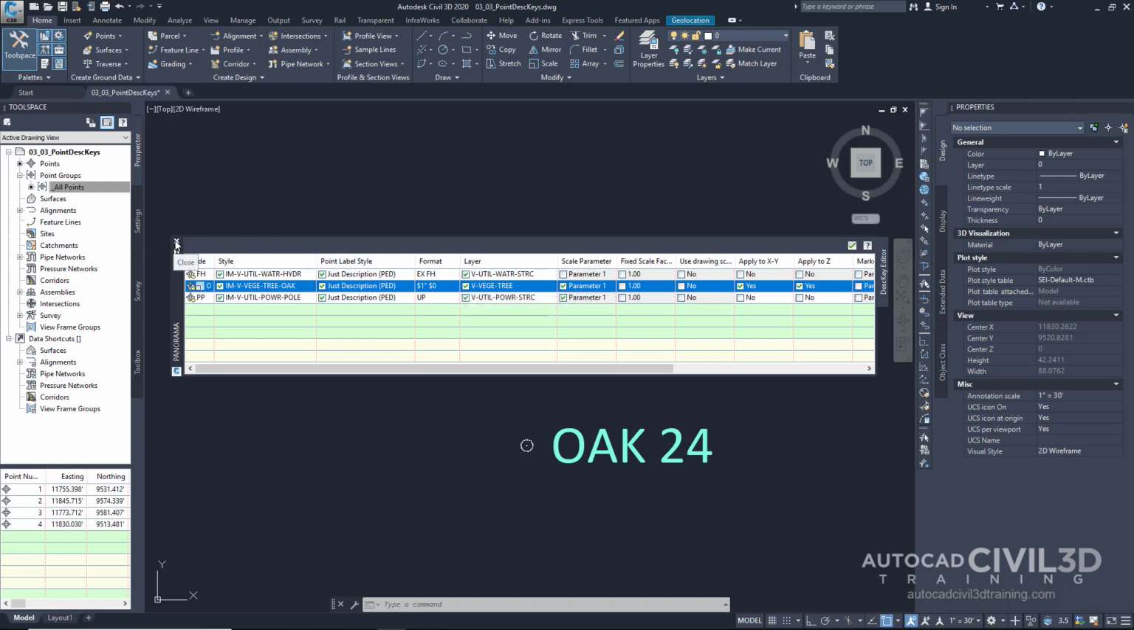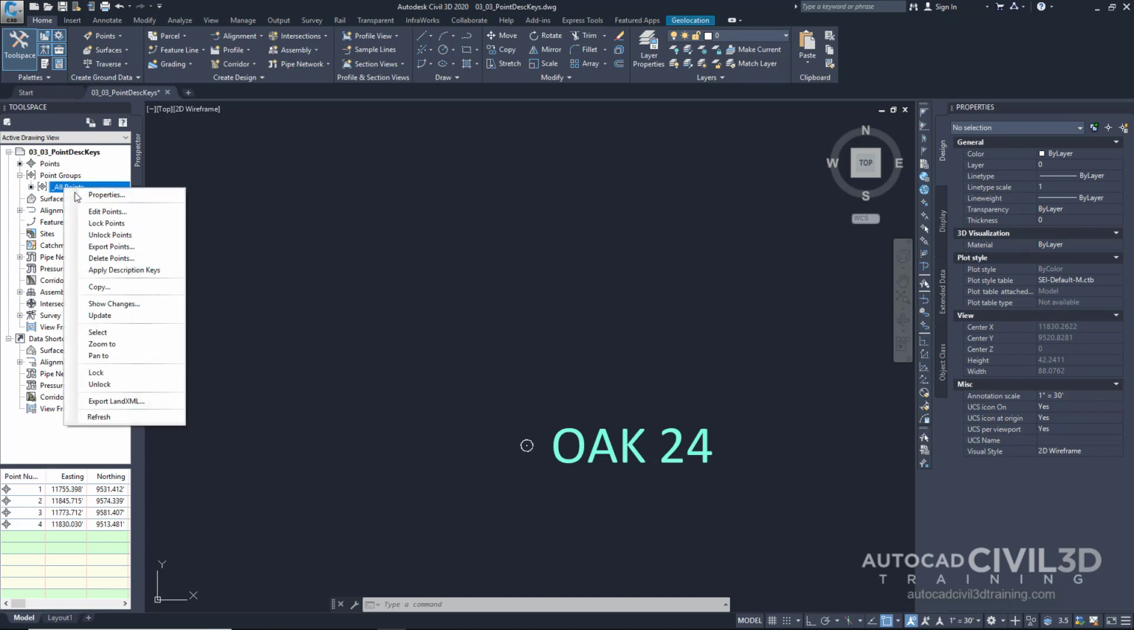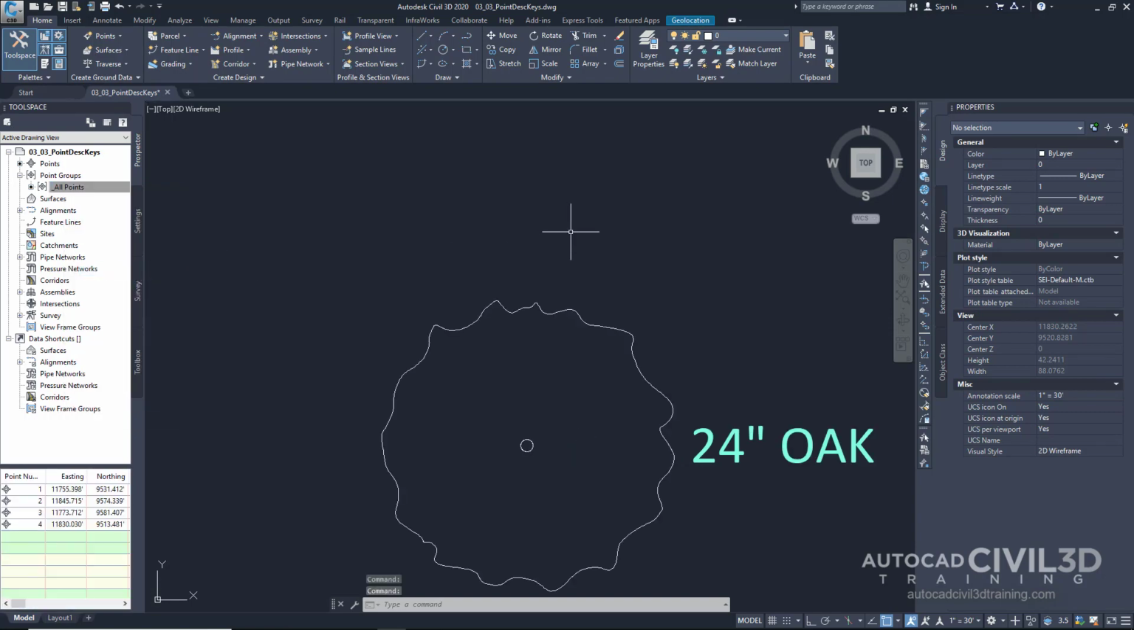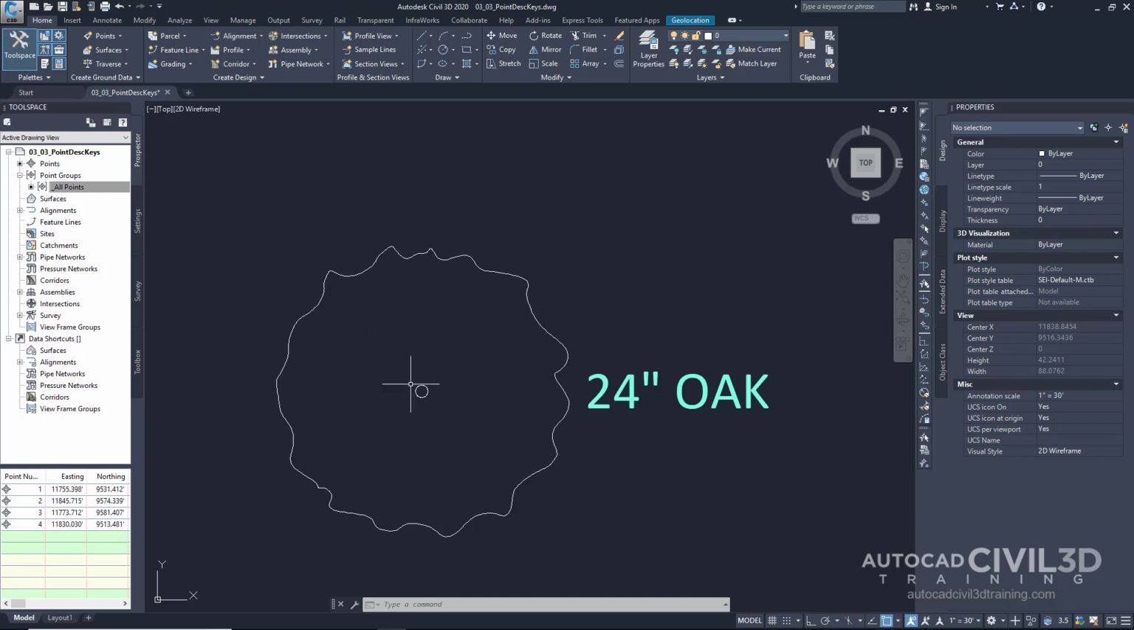Let's go ahead and close this box. Again, remember how we apply our description keys. Right click on all points, apply description keys. Now you can see how our oak tree has changed. It's been sized up according to the diameter entered for the tree. Then the drawing took the values from the raw description and reformatted them to read properly. All of this was done by applying description keys.